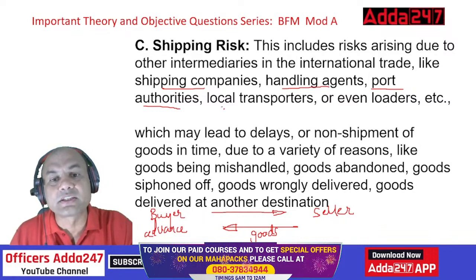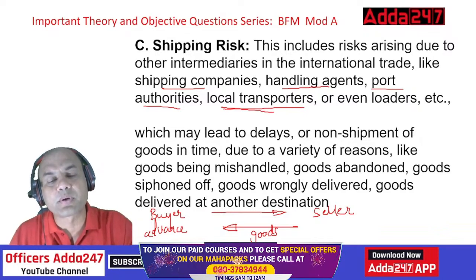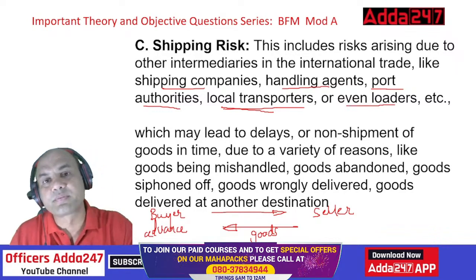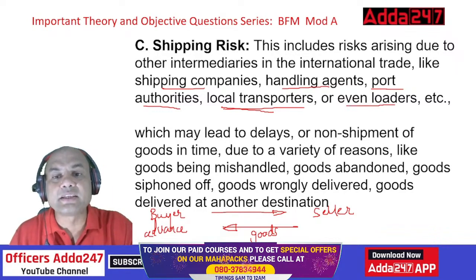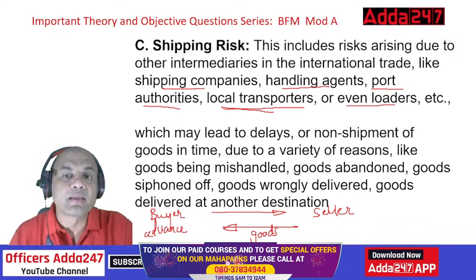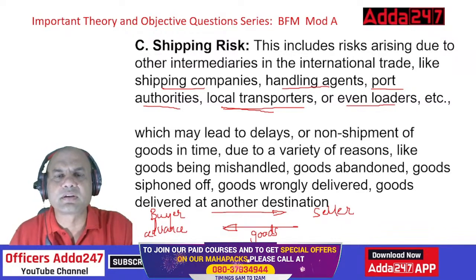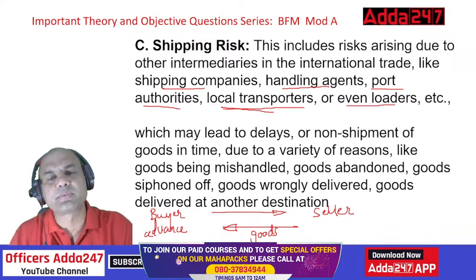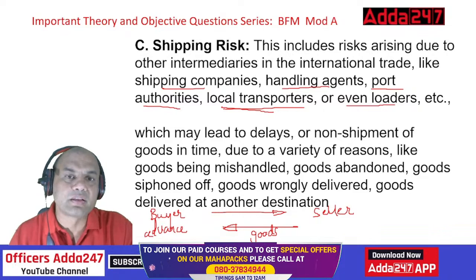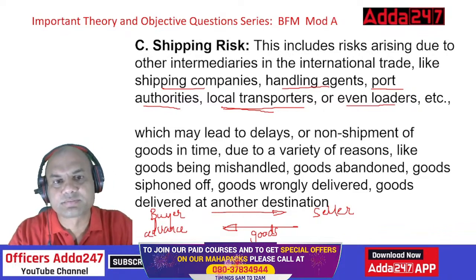Even after the goods reach the port correctly, the local transporters may not do their job properly. Even loaders, those who load the goods on the ships. These handling agents are sometimes called shipping agents also. They manage all the goods right from your place to the buyer's place. So these can go wrong anywhere. So this is known as shipping risk.